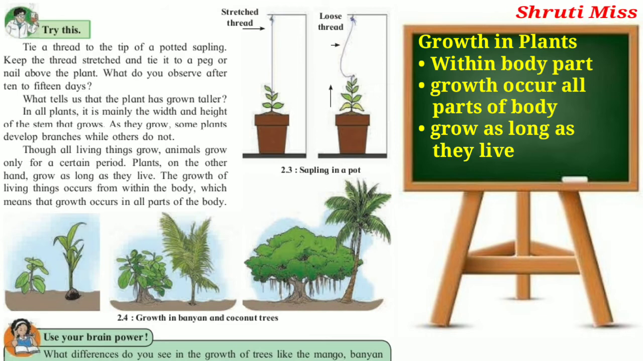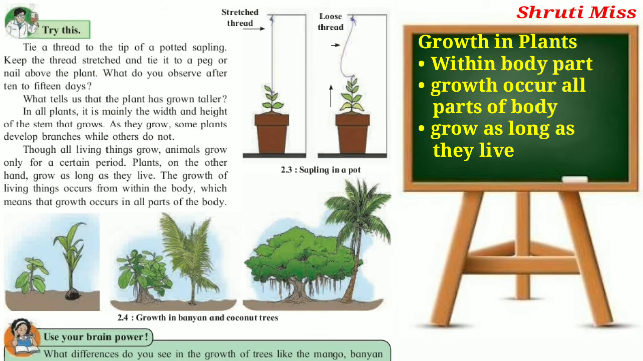In the diagram, we can see that there is a sapling which is tied with a nail, and after a few days it will have grown and the thread will be loose. In all plants, it is mainly the width and height of the stem that grows. As they grow, some plants develop branches while others do not. In some plants the branches will be developed and in some they do not develop.